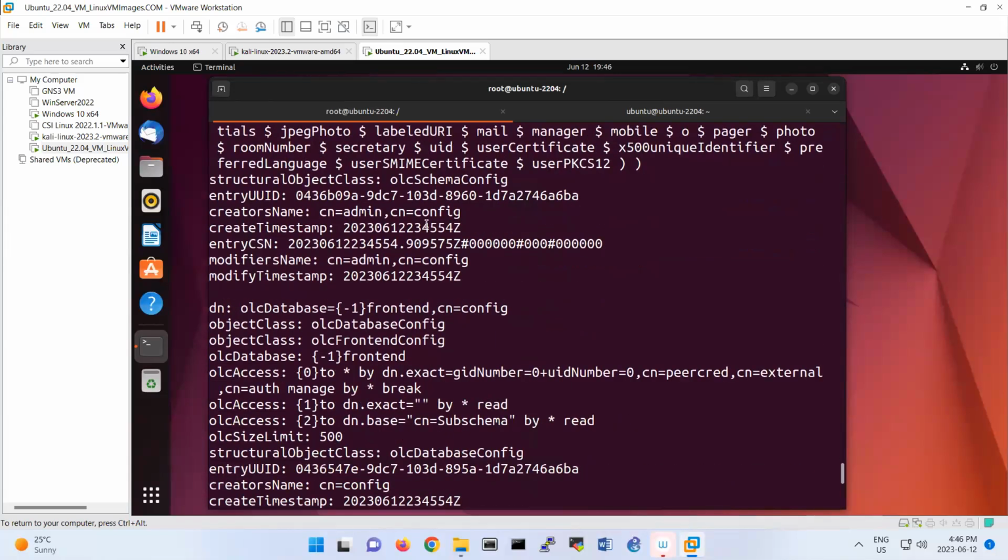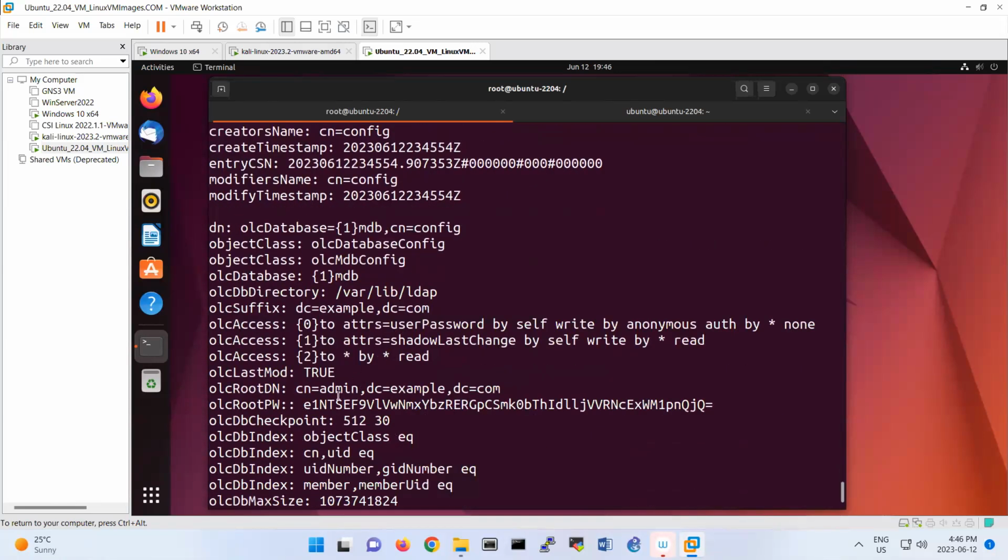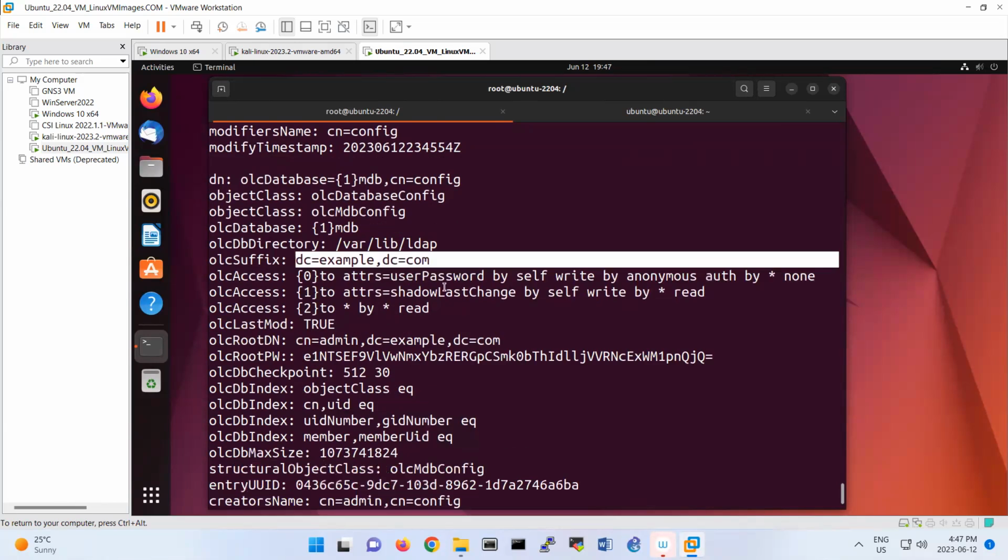Your CN should be admin, and under here, DC is example.com. That's very important. The previous one was Linux VM images.local, and we changed it to example.com. We want to ensure that this part has been changed and is correct now.